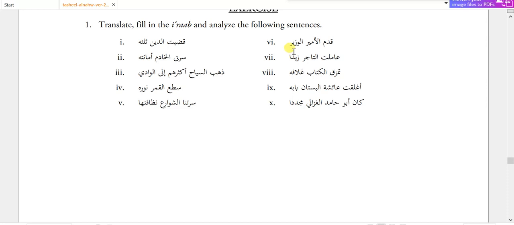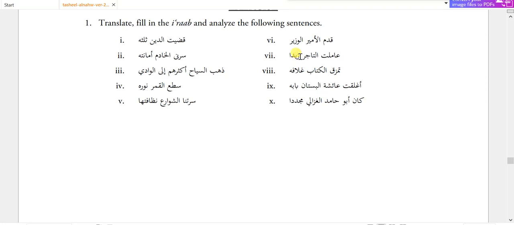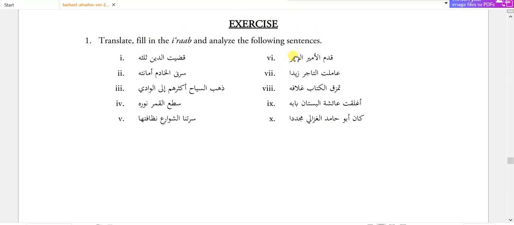Qadima al-amiru al-waziru. So first it said amir, then it said wazir. The amir came? No, al-wazir, the leader came. Amaltu at-tajira Zaidan. Amaltu, I dealt with the merchant? No, with Zaid. So these both are badalul ghalat.